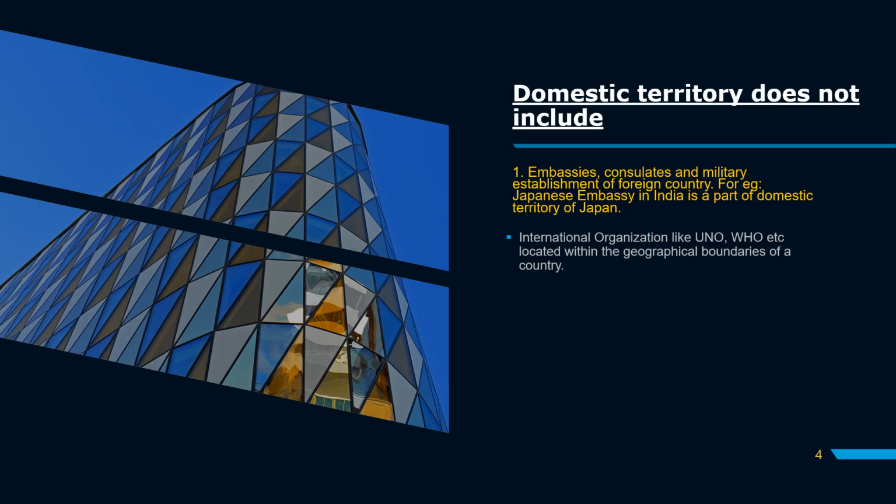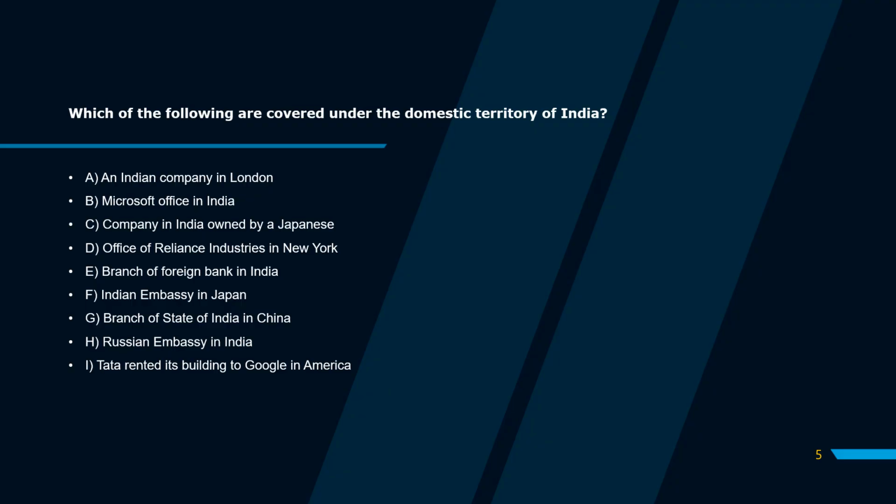International organizations like UNO, WHO, etc., located within the geographical boundaries of the country are also not included. If UNO's office is located in our country, it is not included in the domestic territory because the headquarters are not in India. WHO is operational in almost all countries, so they cannot claim that this WHO office is within our domestic territory. For the calculation of national income, we cannot take these organizations into consideration. So in this video, we have learned about domestic territory only.